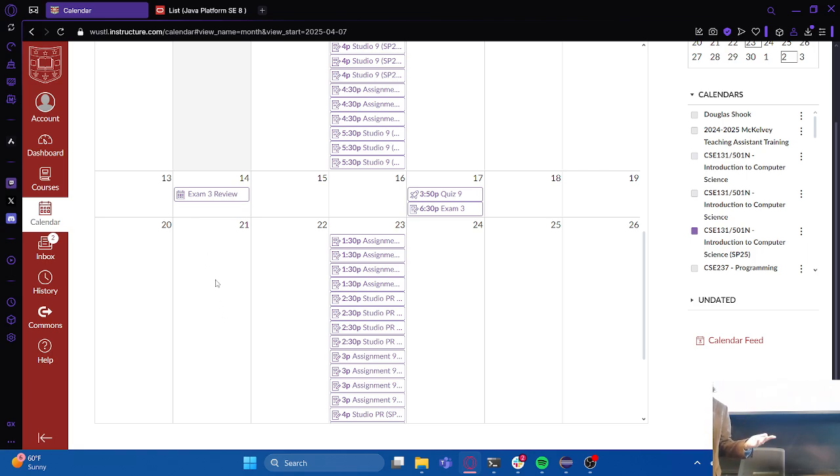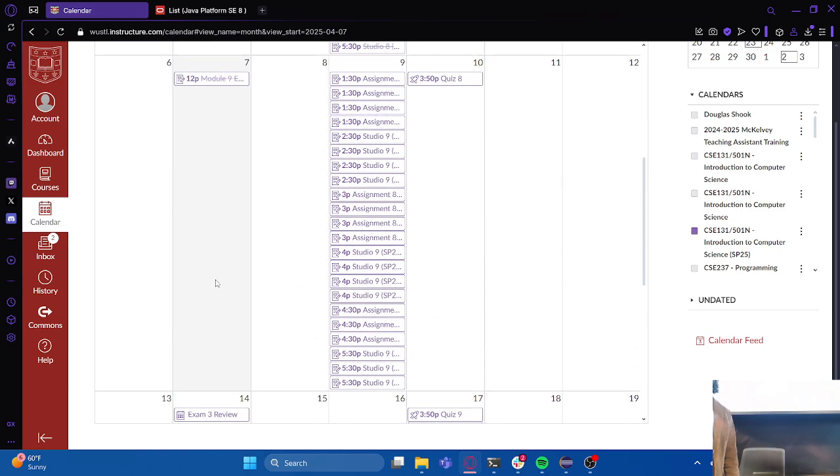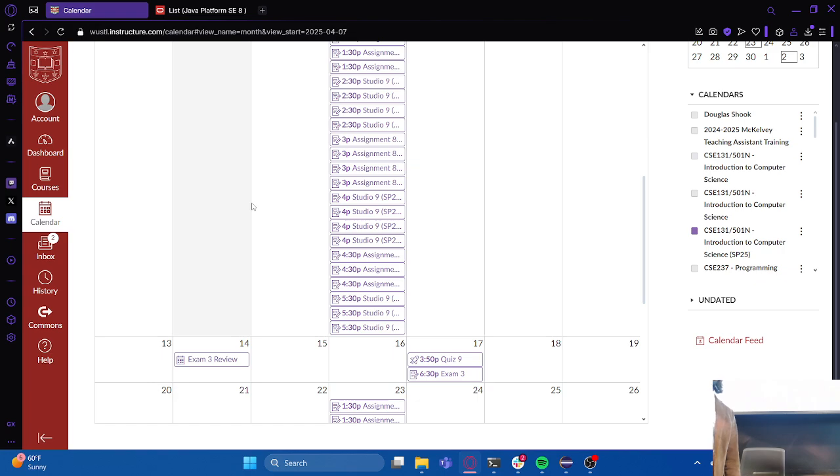I still will be here on the 21st if you want to turn in assignment 9, if you want to get some help on assignment 9. It's basically office hours on that day in this room. So I will be here, but we're not going to be covering anything new that day, just available for assistance to help people wrap up whatever they need to wrap up for this class. So yeah, just wanted to make sure that you're all aware of the events that are coming up for the last few weeks of the semester.